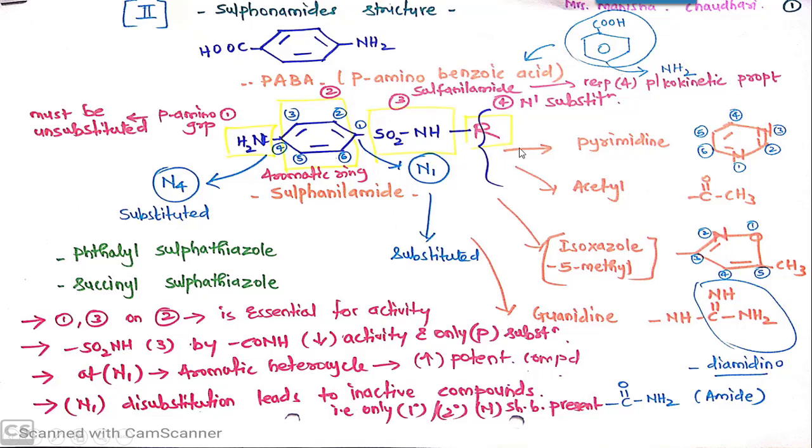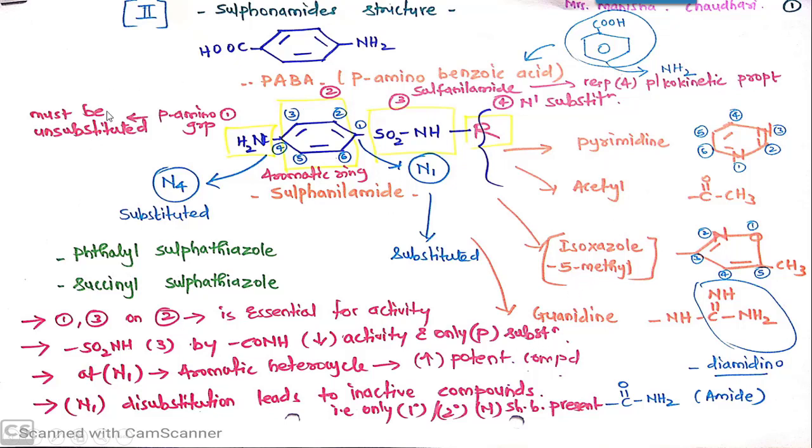So when it is pyrimidine, it is called sulfadiazine. When it is acetyl, it is called sulfacetamide. When it is isoxazole, it is called sulfamethoxazole. When it is guanidine, it is called sulfaguanidine. So according to the substituent, the names will change. That means the derivatives will change.